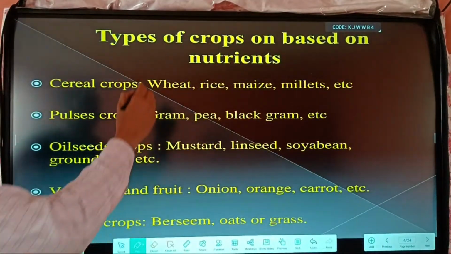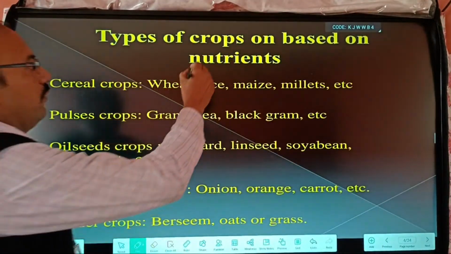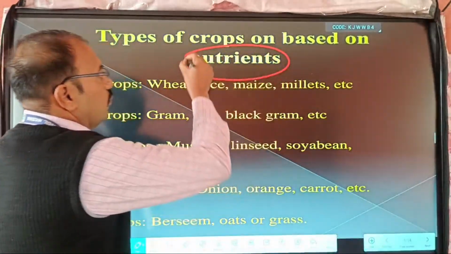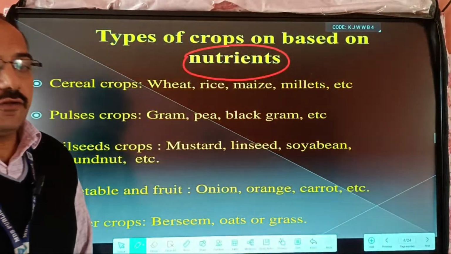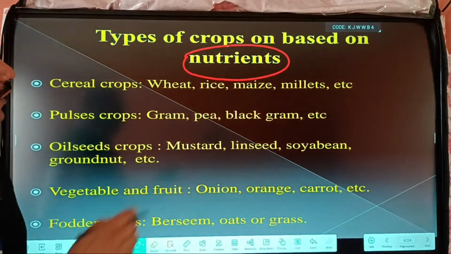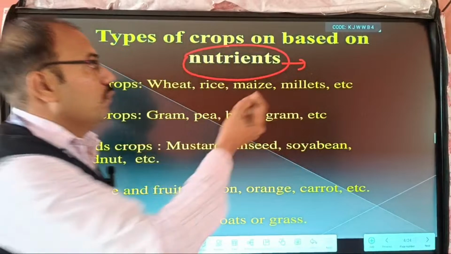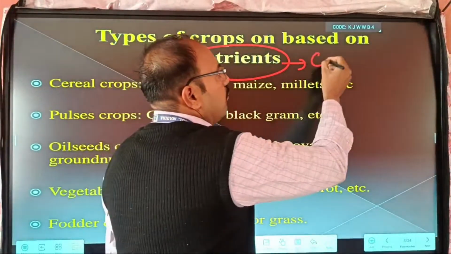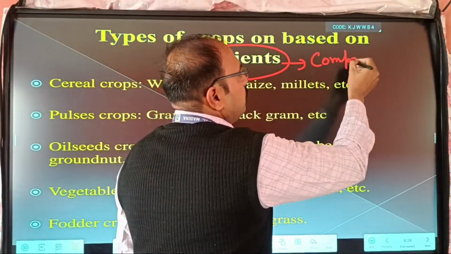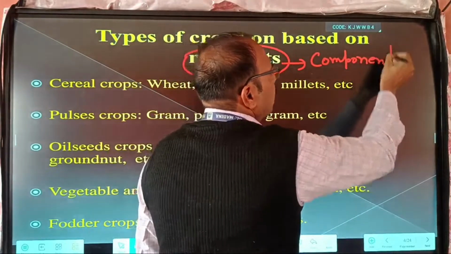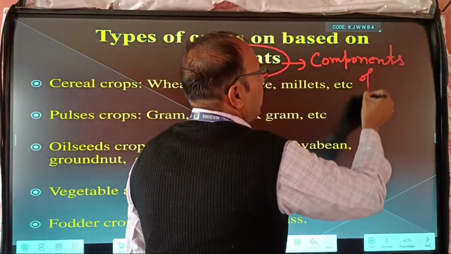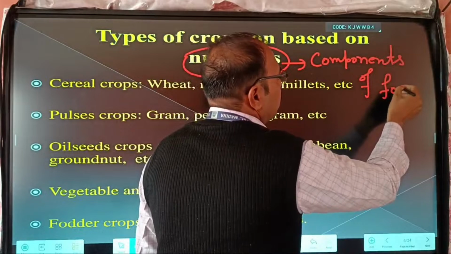And here are the types of crops on the basis of nutrients. Basically, nutrients are what? These are the components present in the food, or we can simply say components of food.